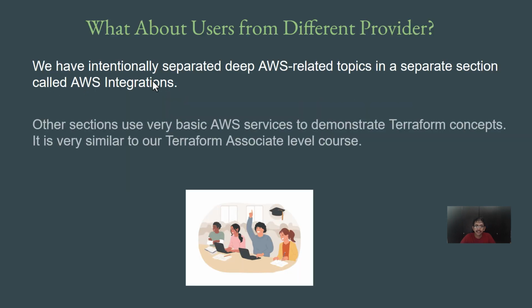So for other sections, we use a very basic set of AWS services, for example, an AWS user, a virtual machine, a security group, which is a firewall rule, and so on, to demonstrate all of the important Terraform concepts. So in case you have completed a Terraform Associate level course, this course is going to be very similar to that in terms of the services that we use to demonstrate the concepts.